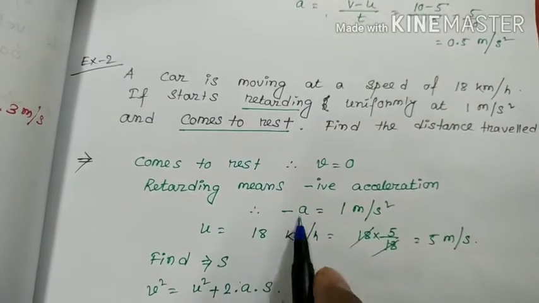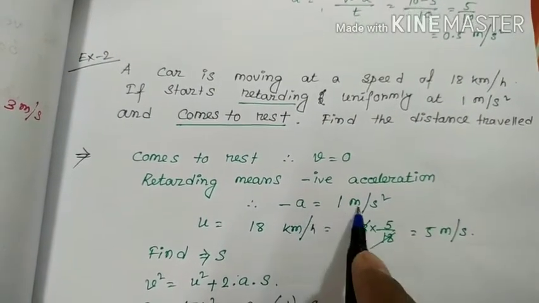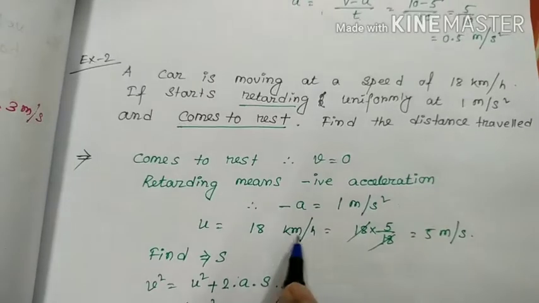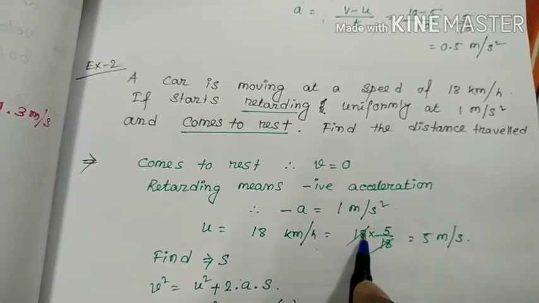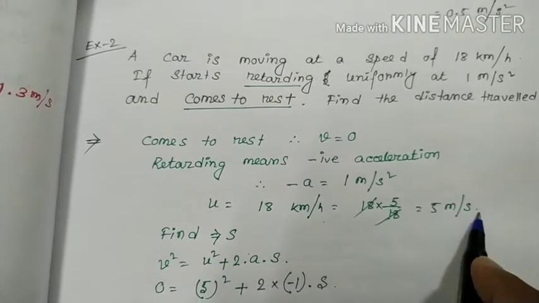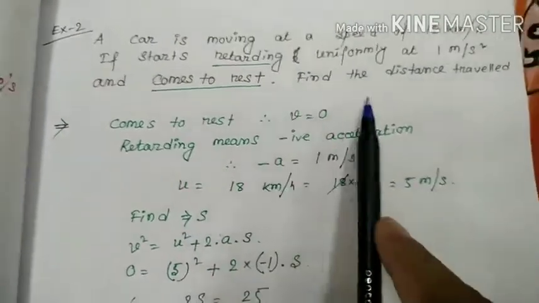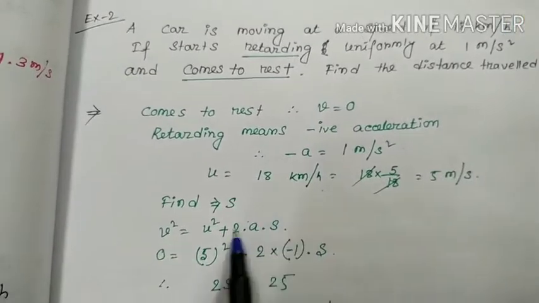Retardation means negative acceleration. Minus a equal to 1 meter per second square. u equal to 18 km per hour, just convert to meter per second. 18 into 5 by 18, 5 meter per second. Now find s, the distance travelled.